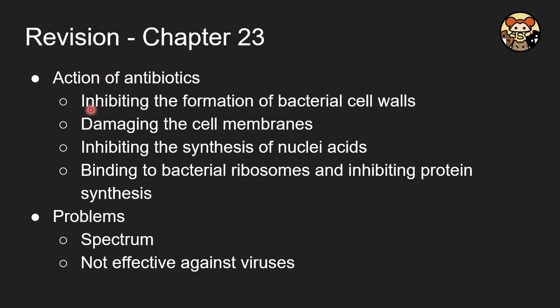And here is how the antibiotics work. For these four methods, you have to remember them clearly. First one is it inhibits the formation of the bacterial cell wall. Without the cell wall, the cell becomes fragile and our immune system can attack it easily. And it can also damage the cell membrane directly. And again, our immune system can handle those pathogens easily.